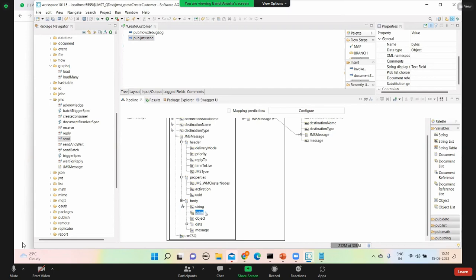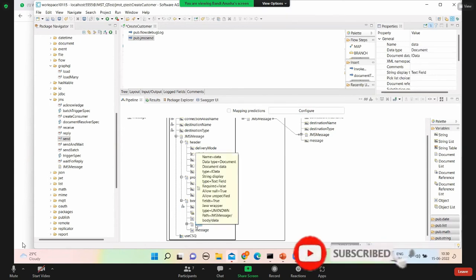If you want to send plain text, ASCII content, use string. Sometimes performance will be good if I use byte, but we'll learn that later. But if I want to send a document, you should map to data.